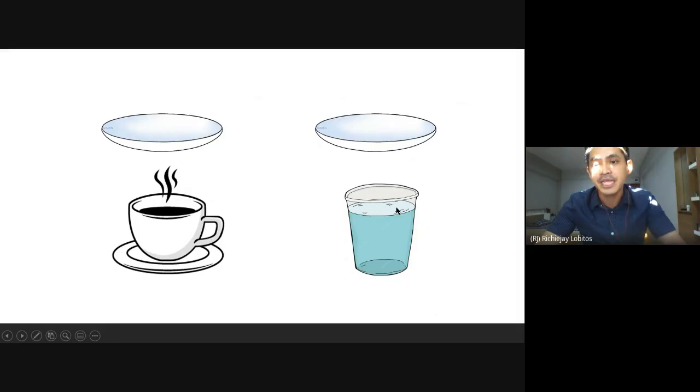Whereas here, if this is room temperature, if the temperature of the surrounding air and the temperature of the watch glass are similar, then heat won't travel. We learned that heat travels from warmer air to cooler air.